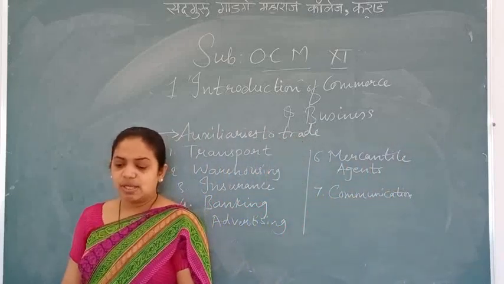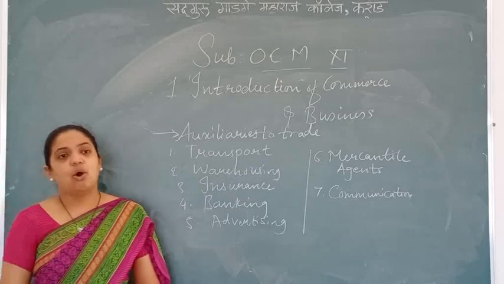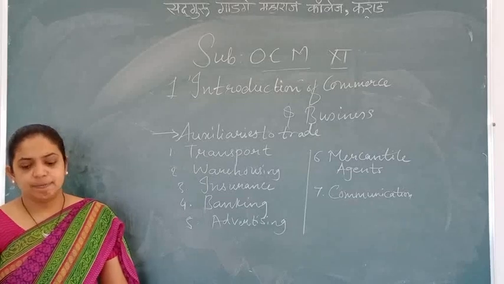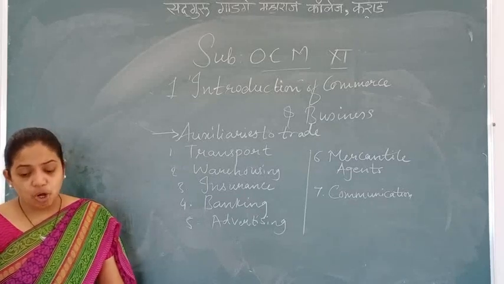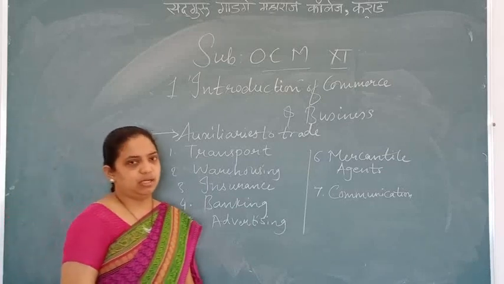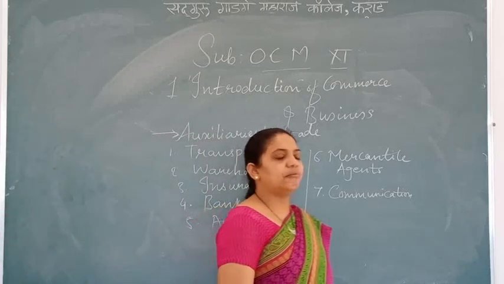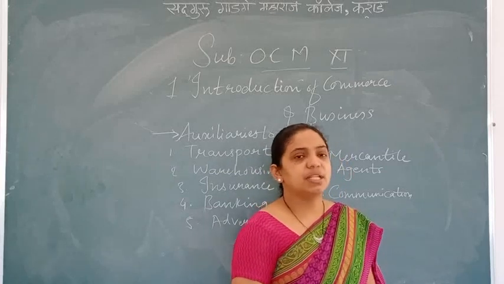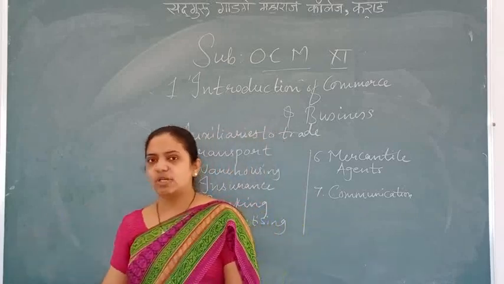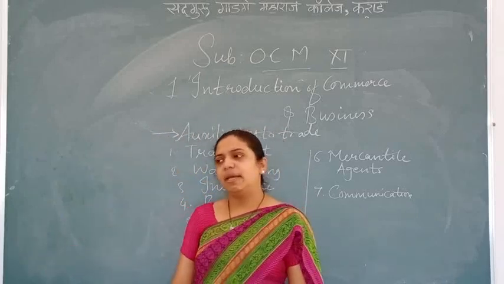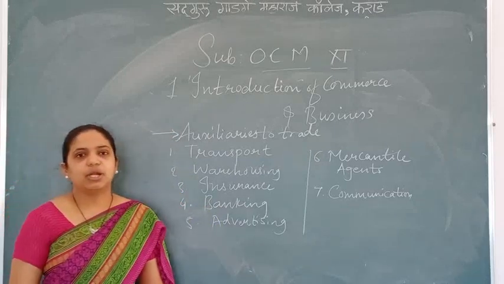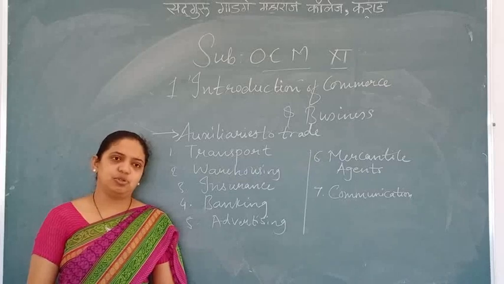The goods are produced at one place, but they are demanded over a wide area. So goods are to be sent to different places where they are demanded. Modes of transport facilitate movement of men and material from one place to another. Yes or no? When you want to go from one place to another place, that means you want movement, whether movement of goods or animals. It may relate to any part, but that is related only with transportation. Transportation plays a very, very important role.